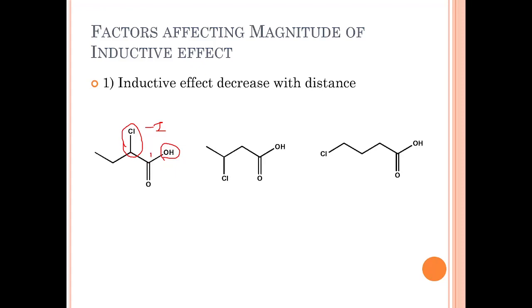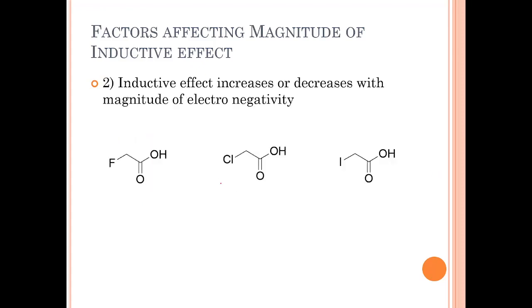But if it is shifted from the second carbon to the third carbon, its magnitude will of course decrease. Then on the fourth carbon the magnitude is very less. If we consider that minus I effect increases the acid strength, then this will be the most acidic compound, as the magnitude decreases with distance. Now let's see the next effect and its example.